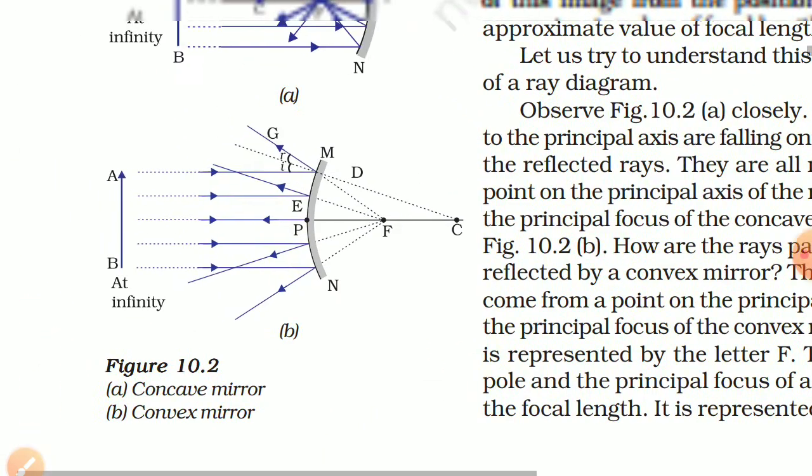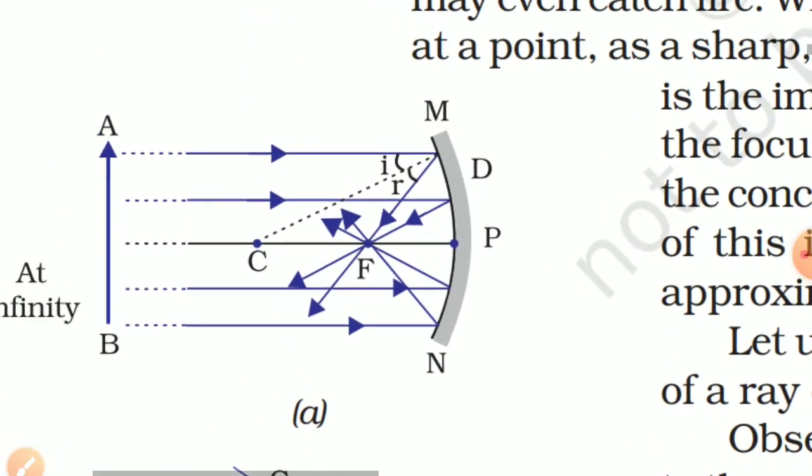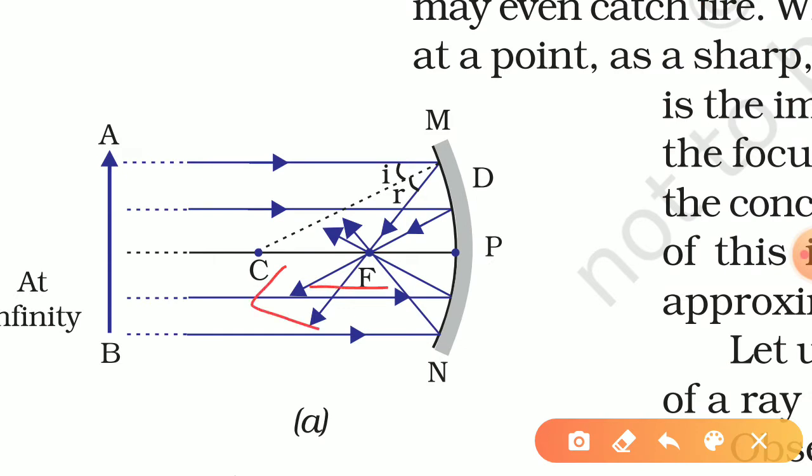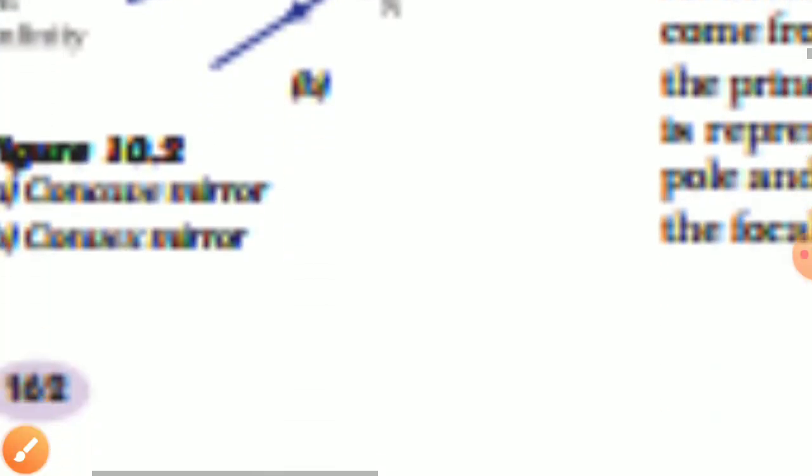In this case the distance between C and P is our radius of curvature R, whereas the distance between F and P is our focal length. So is there any relation between f and R? Let's find out.